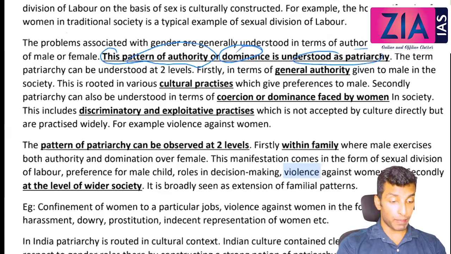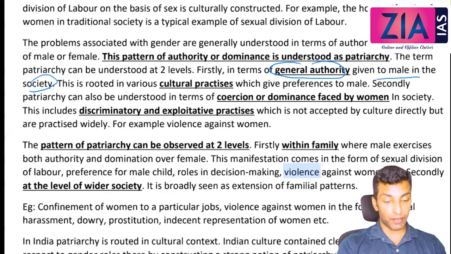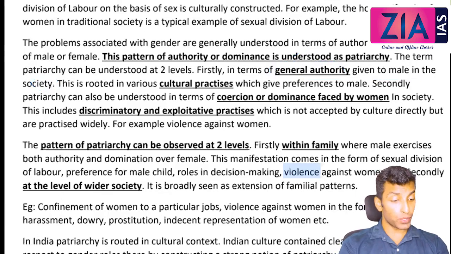The term patriarchy can be understood at two levels. Firstly, in terms of general authority given to male in the society. So at the level of society, you will find this kind of inequality or this kind of authority. In society, male is preferred, male is superior, male is desirable. So authority is actually given to the male.